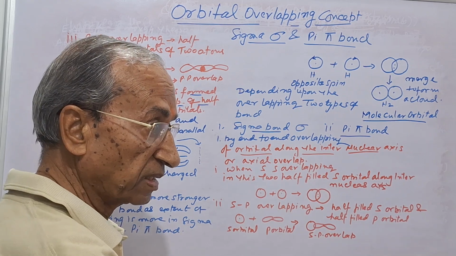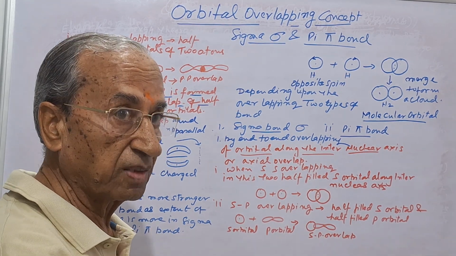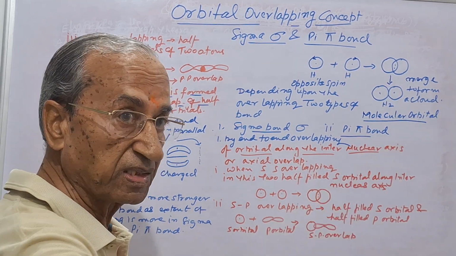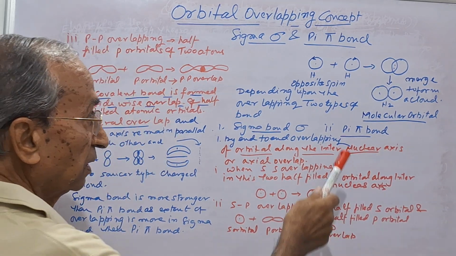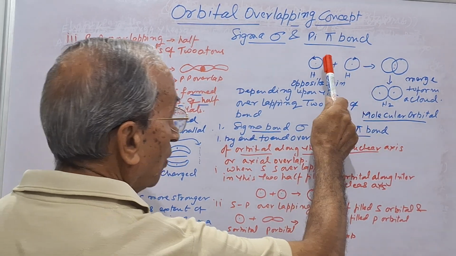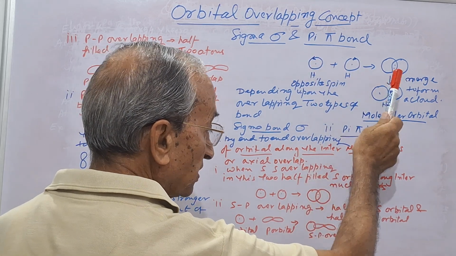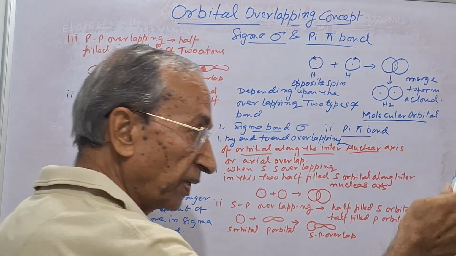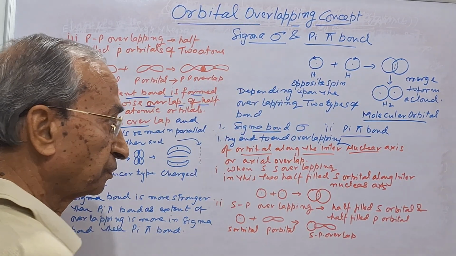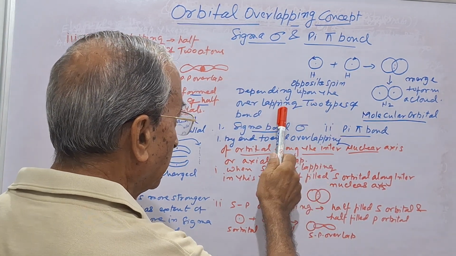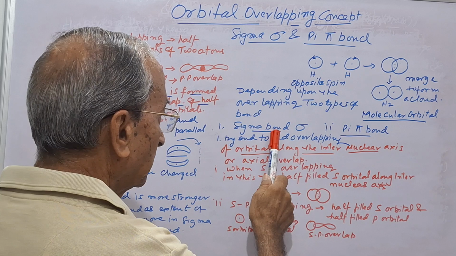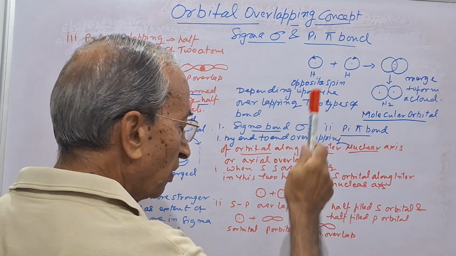See, in the case of the electron, it is not traceable because electrons are moving in the space. Then we will say that the overlapping of the orbitals first takes place and then pairing of the electrons takes place. So depending upon the overlapping, there are two types of bonds, that is sigma bond and pi bond.